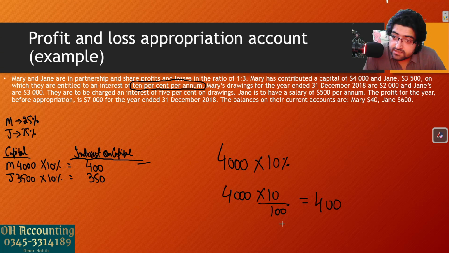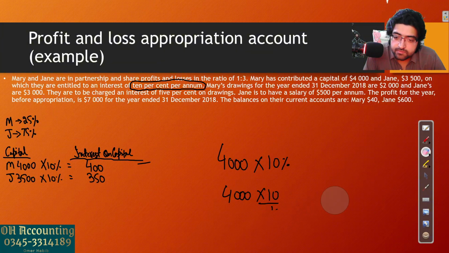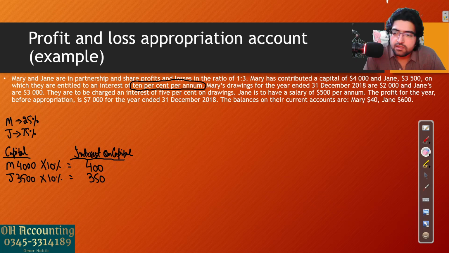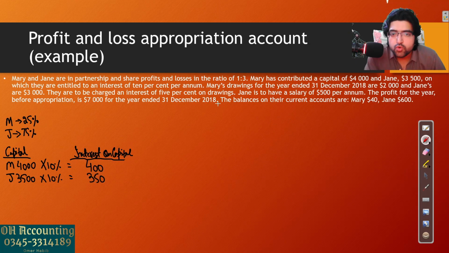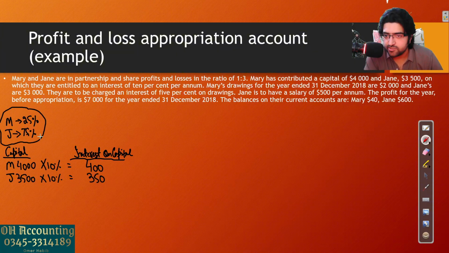Now let me erase this as I need this space. So we have interest on capital as well now by reading this question. So see, as I am reading, I am using that data and keeping things here with me so that I can use these things in the appropriation account. I know what I need for the appropriation account. I need interest on capital, I need interest on drawings, I need salaries of the partners, and I need this ratio in which the profits will be shared in the end. That's it. I need these 4 things basically. So I am writing these things here.